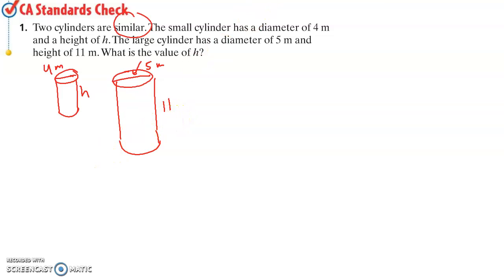So we're going to set up a basic proportion. I can say 4/h, I did diameter over the height, is equal to the same order, diameter over the height, 5/11.